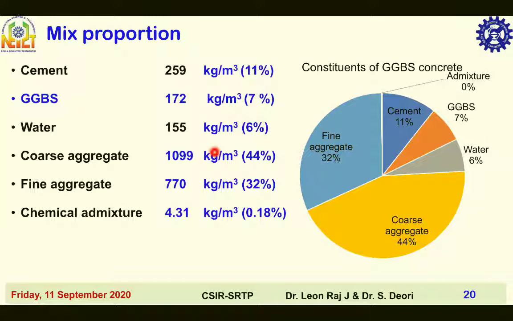Coarse aggregate 1099 kilogram per meter cube, that occupies 44 percentage of mass of concrete. Fine aggregate 770 kilogram per meter cube, occupies 32 percentage of mass of concrete. Chemical admixture is equal to 4.31 kilogram per meter cube, occupies a meager space, 0.18 percentage of mass of concrete, which is shown here in the pie chart.